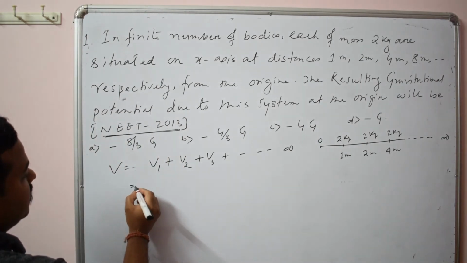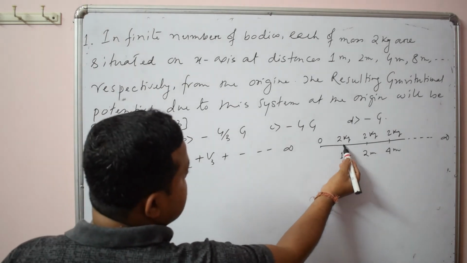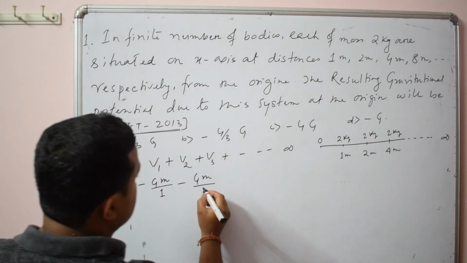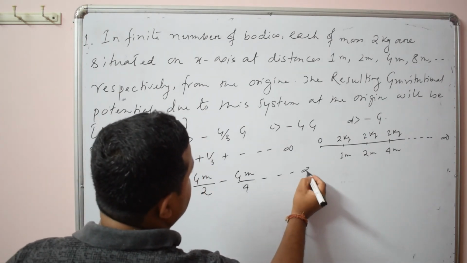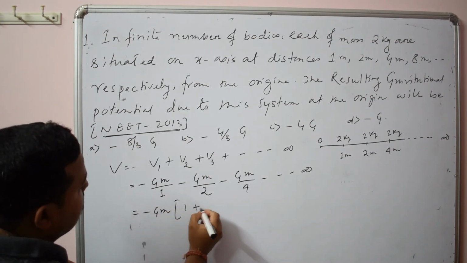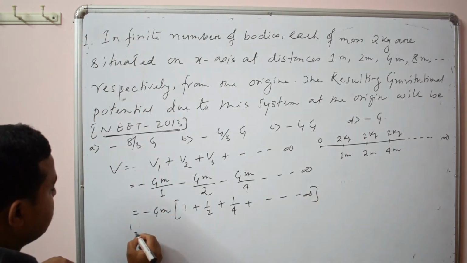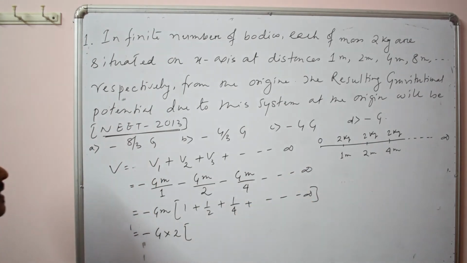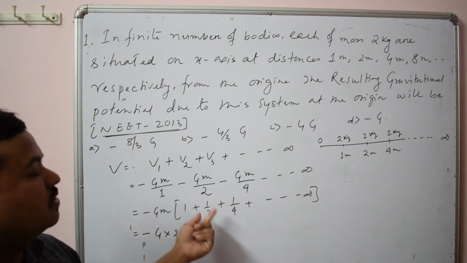Now simply use the formula of potential, which I have already given you: minus GM by R. For the first mass the distance is 1, then minus GM by R; for this mass R is 2, minus GM by R; for this mass the distance is 4, like that up to infinity. So here you can take common minus GM. So it will be 1 plus 1 by 2 plus 1 by 4 up to infinity. Here G is there, and mass is given, that is 2 kg. Now I have already told you that this is a GP series. If you take the ratio of second divided by first, third divided by second, the ratio is 1 by 2.